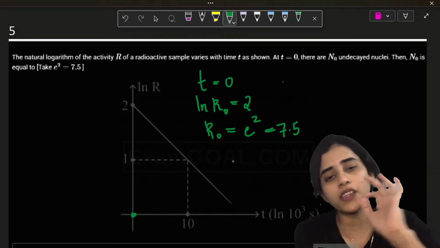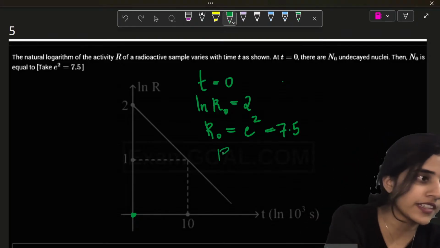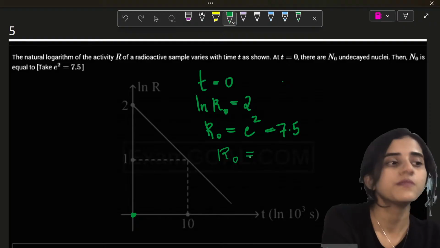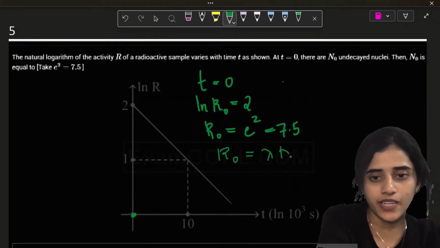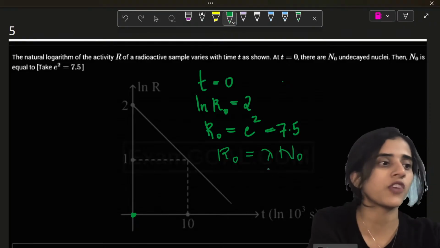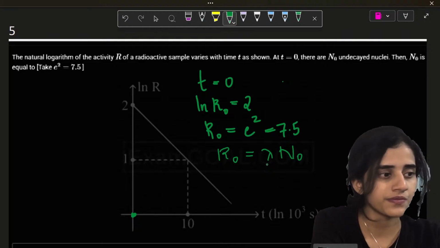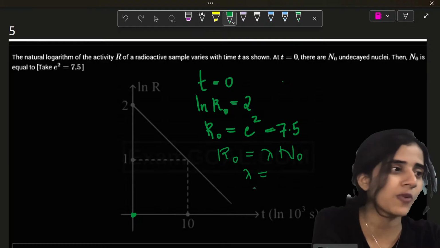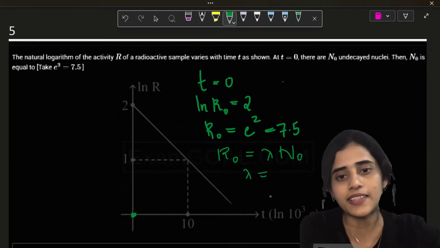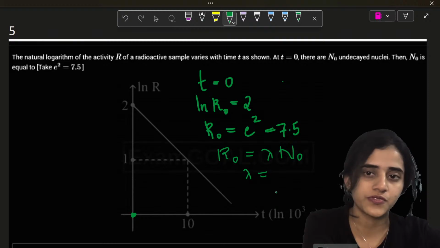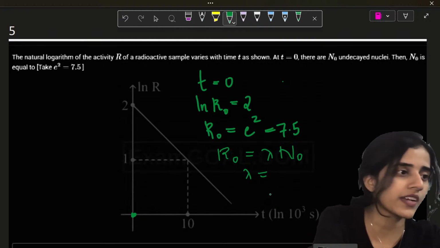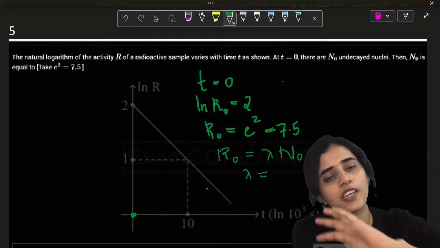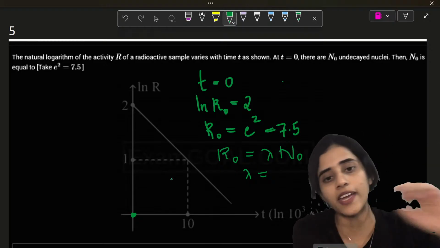Now another formula that you need to know in this chapter. Write it down, all of you, in the equation sheet. R0 is equal to lambda N0. This is the formula that shows activity. Now lambda is how much? Lambda is basically the slope of the graph. How will you get the slope? Slope is taken by y coordinates divided by x coordinates.